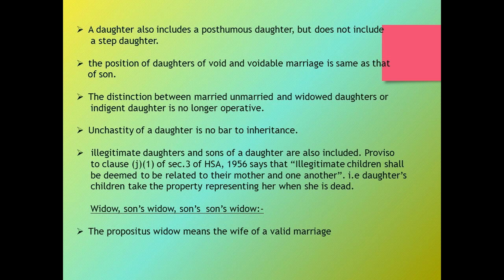The position of daughters of void and voidable marriage is the same as that of a son. And the distinction between the married, unmarried and widowed daughters or indigent daughter is no longer operative. That means married daughters, unmarried daughters and widowed daughters or indigent daughters are eligible to inherit the property of the intestate, and unchastity of a daughter is no bar to inheritance.